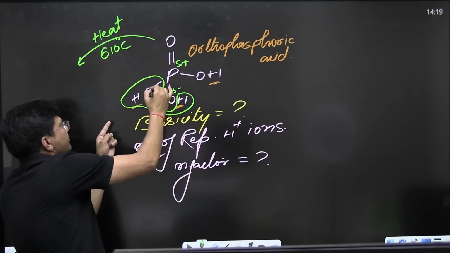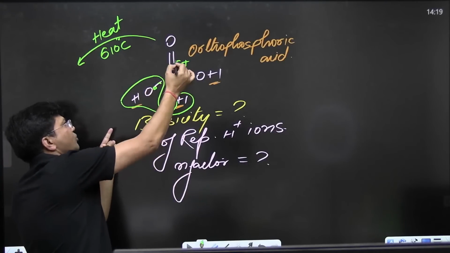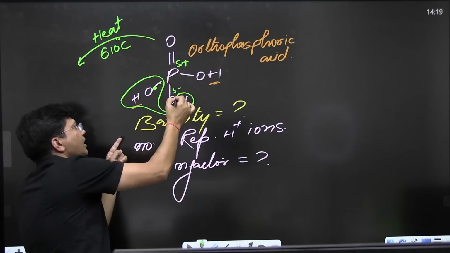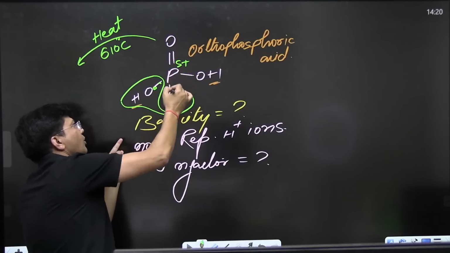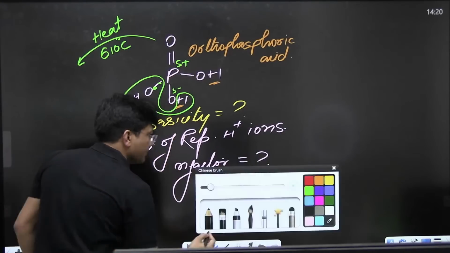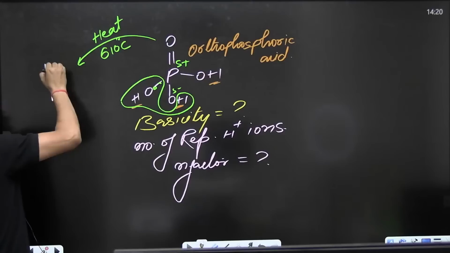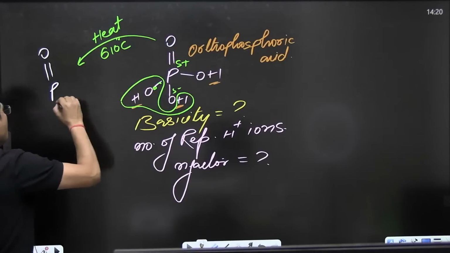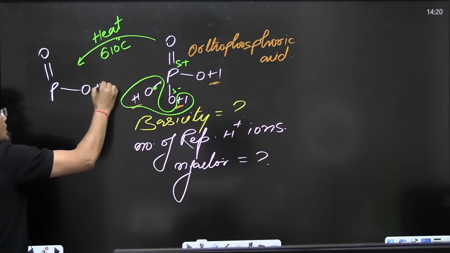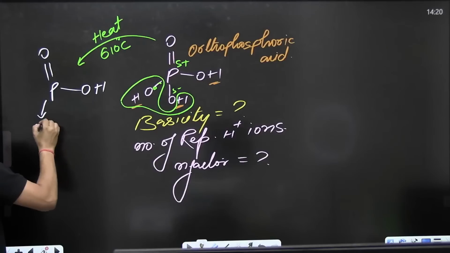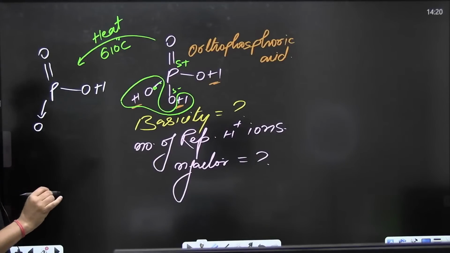This oxygen has taken 1 electron of phosphorus, it got delta positive, partial positive, and this proton has eliminated out. So we will get a bond over here. What type of bond? See to it. P double bond O, OH, coordinate bond O.